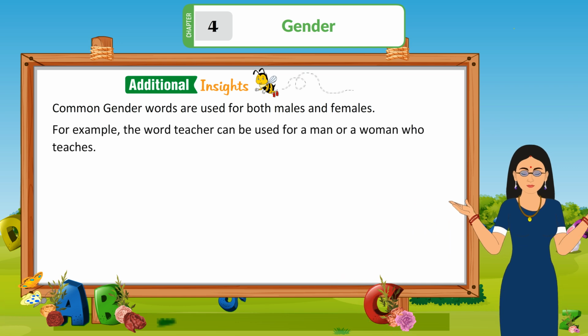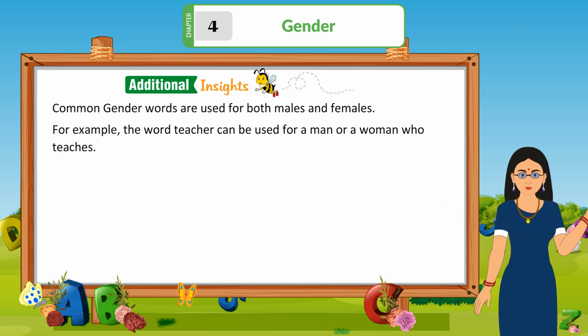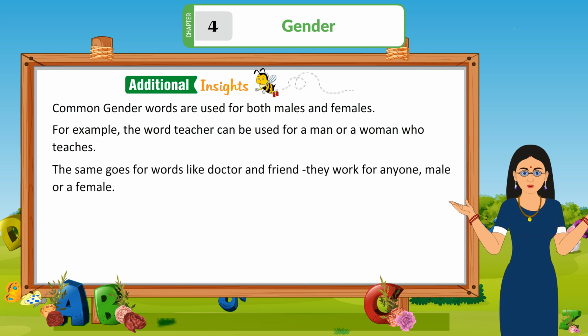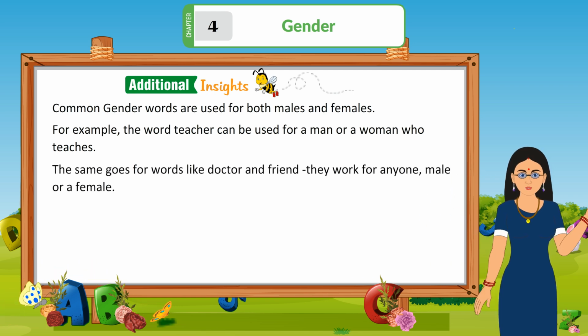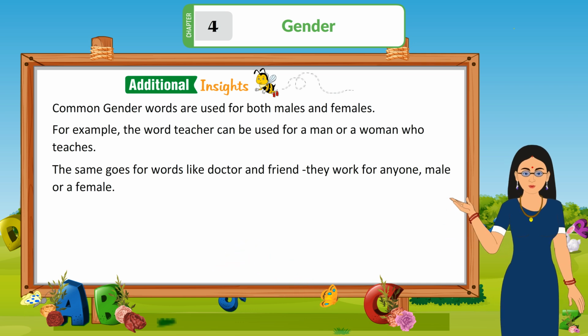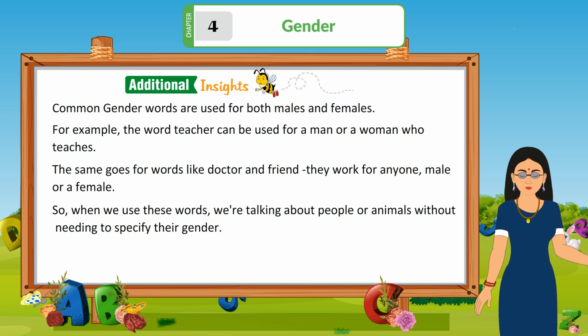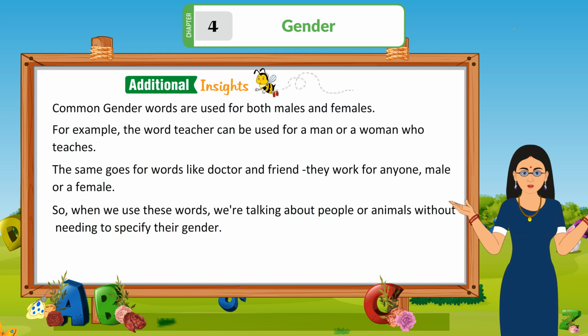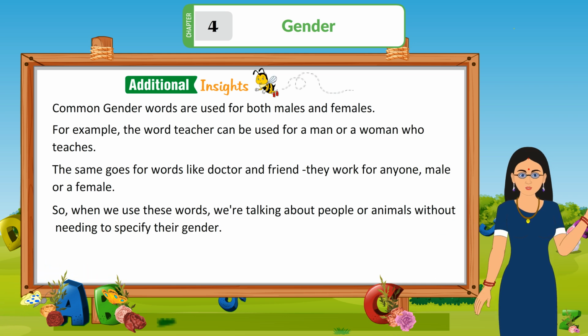For example, the word teacher can be used for a man or a woman who teaches. The same goes for words like doctor and friend. They work for anyone, male or female. So when we use these words, we are talking about people or animals without needing to specify their gender.